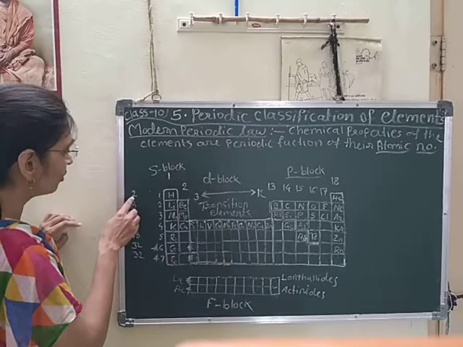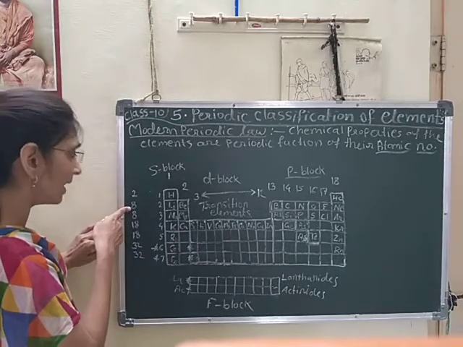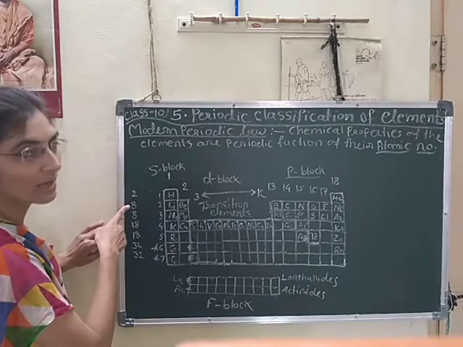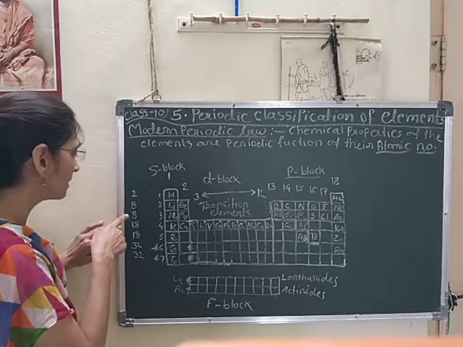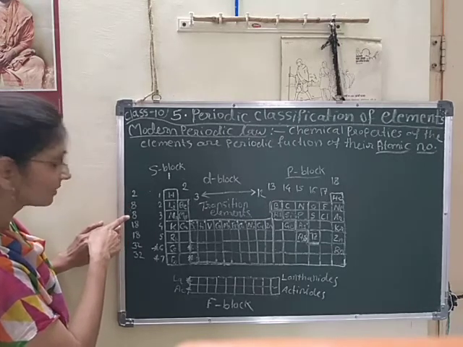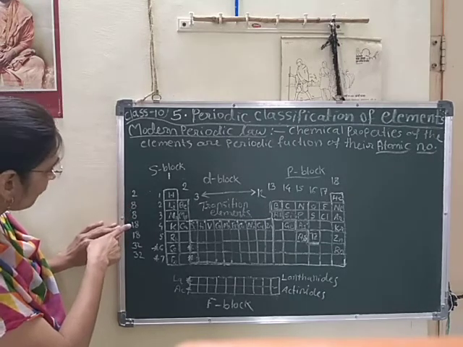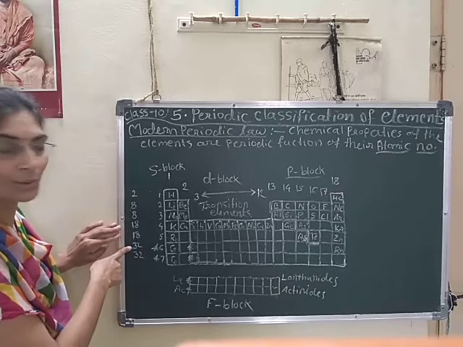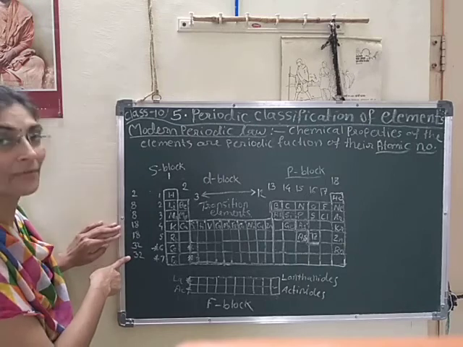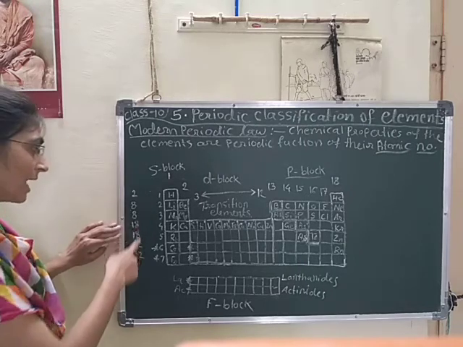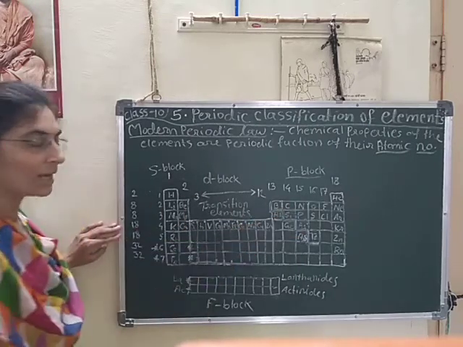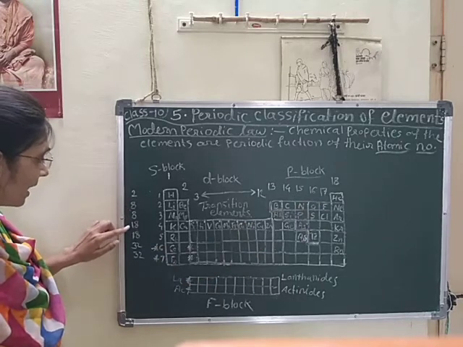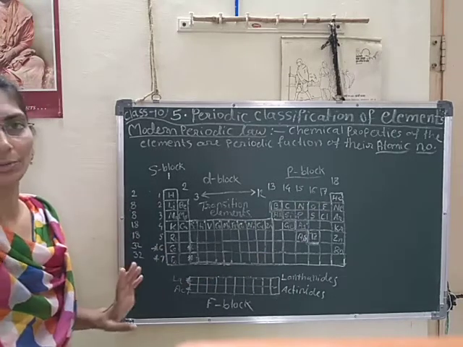First period has 2 elements. Second period has 8 elements. Third has 8 elements again. Fourth 18, fifth 18, sixth 32 and seventh 32. Like that elements are arranged: 2, 8, 8, 18, 18, 32, 32.